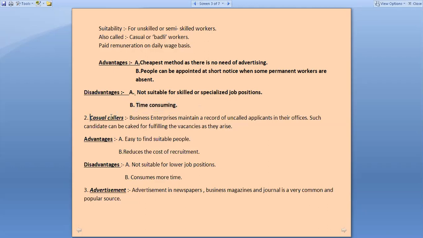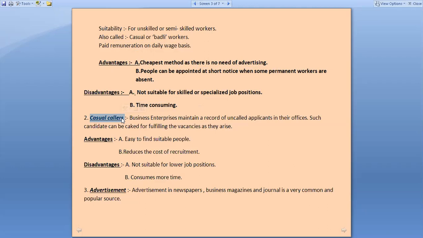Second one is casual callers. Sometimes students, it happens in the business organizations. For example, in your organization, you require 10 computer software engineers. Okay, you have given an advertisement in the newspaper. After seeing the advertisement, 100 people have applied for such job.